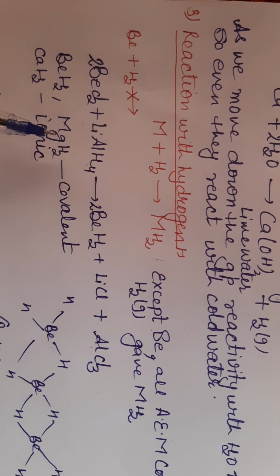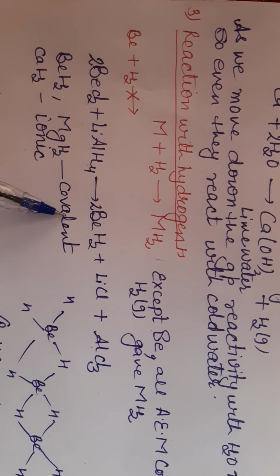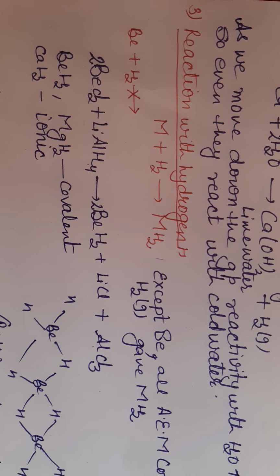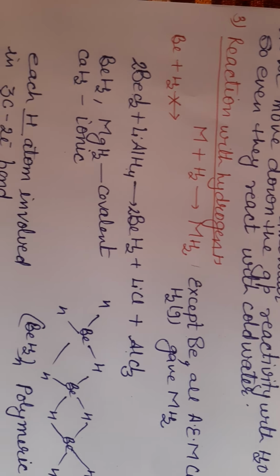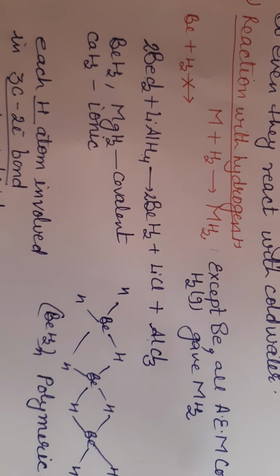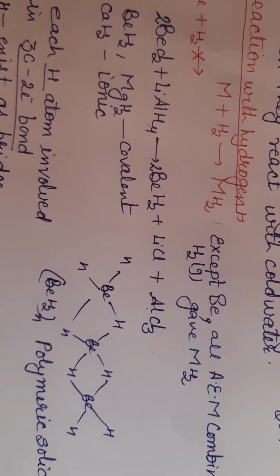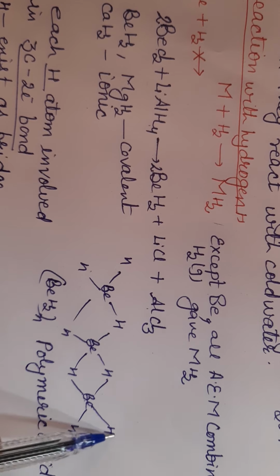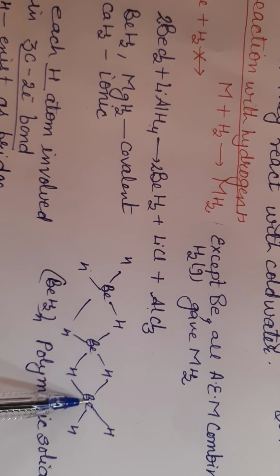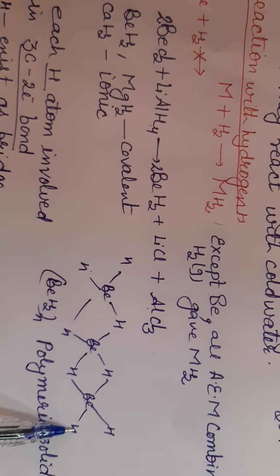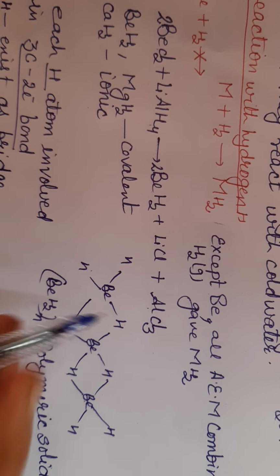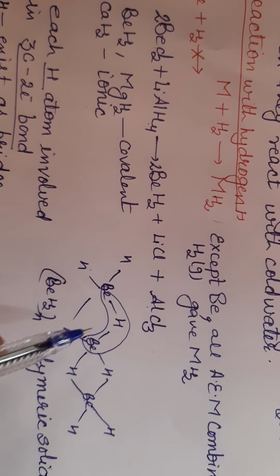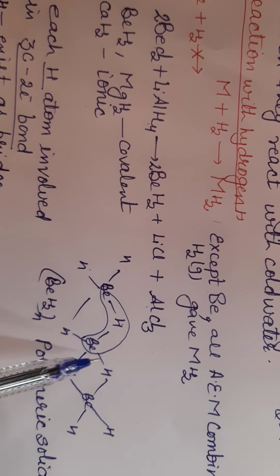Beryllium hydride and magnesium hydride are covalent in nature and they form a polymeric solid structure. This is your polymeric solid structure. See here, beryllium hydride, beryllium hydride, beryllium hydride. Here they form a bridge bond. This bond, see here, is called three center, 1 2 3.